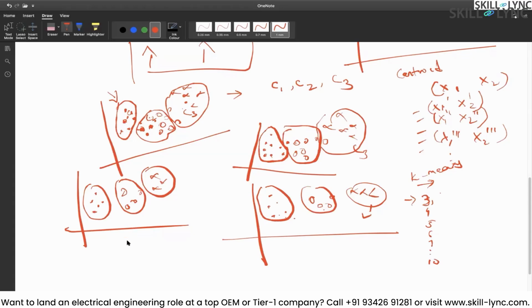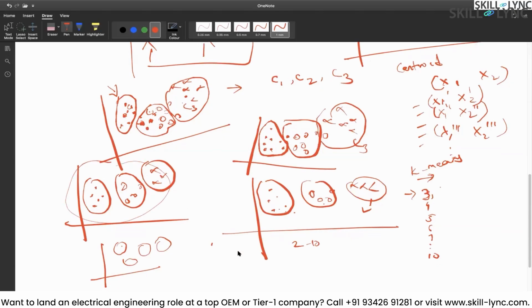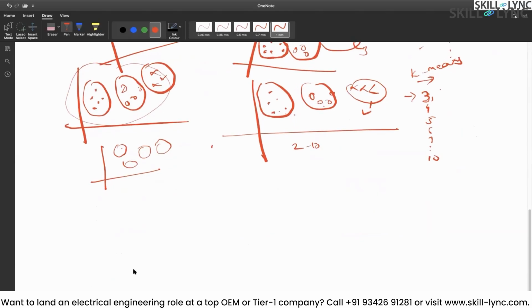Simple. So what I was telling is, instead of 3, now you have formed 4 clusters with the same data points. We can form 5 clusters, 6, 7, 8, 9, 10 clusters, or so on. It's up to you, but I generally do it from 3 to 10 or 2 to 10. There is no sense of making one cluster, because for one cluster all the points will come under one big cluster. It's like the data set itself. So do it from 2 to 10.